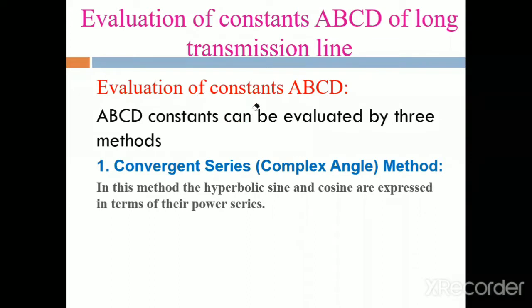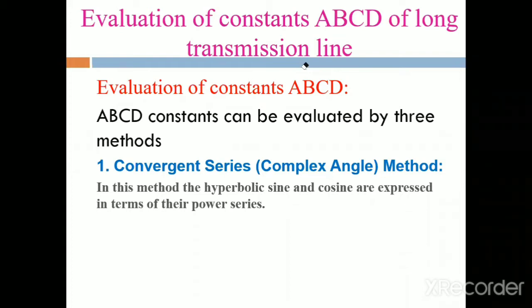Next, coming to the evaluation of constants, that is the A, B, C, D constants. The A, B, C, D constants of the long transmission line can be derived by using the long transmission line equations. Then we obtain the constants for the A, B, C, D parameters.